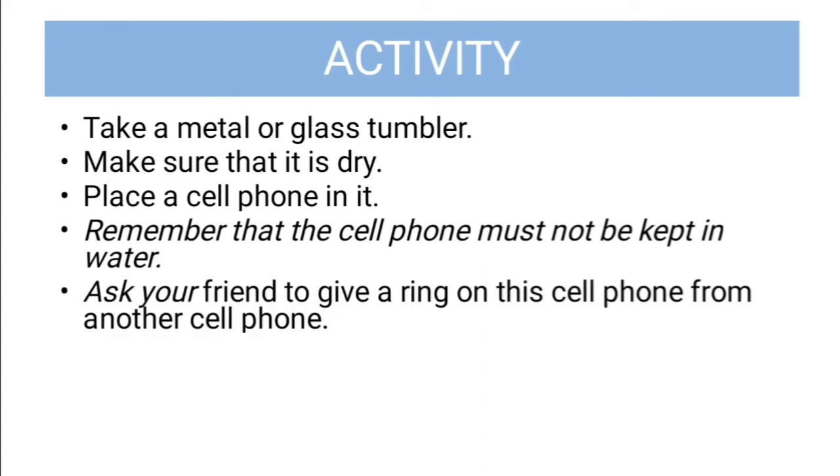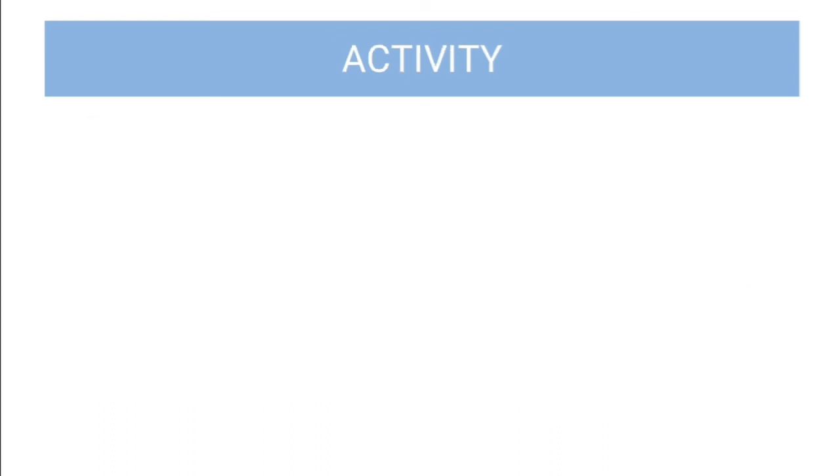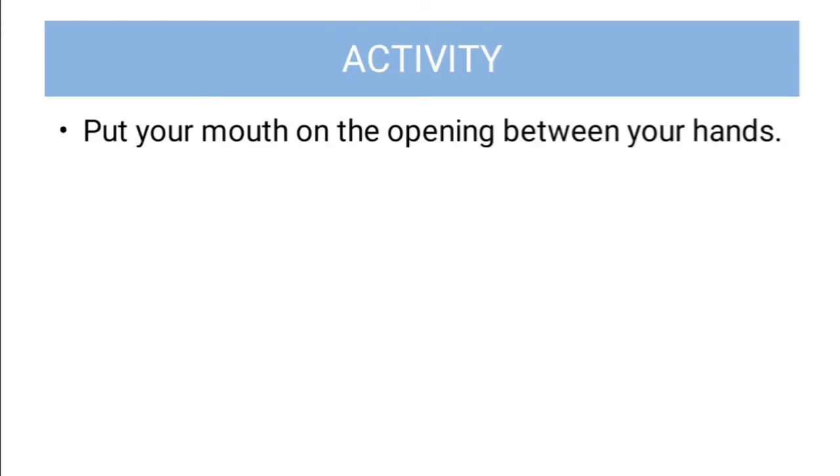Then you have to ask your friend to give you a ring on this cell phone from another cell phone. Listen to the ring carefully. You will be able to hear the sound. Okay, now surround the rim of the tumbler with your hand just like that boy had done. क्या करना है आपको, the upper rim, that you have to hold with your both hands. Okay, दोनों हाथों से उसे पकड़ना है. Then what you have to do, put your mouth on the opening between your hands.